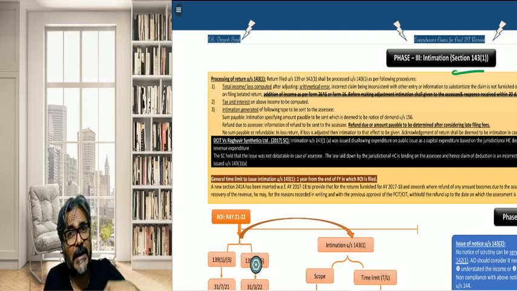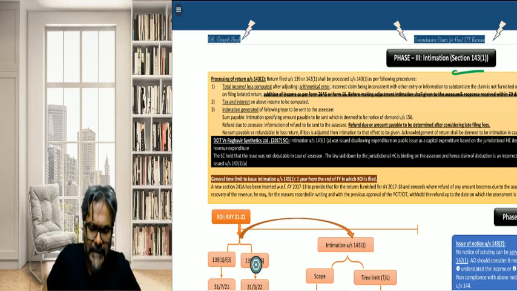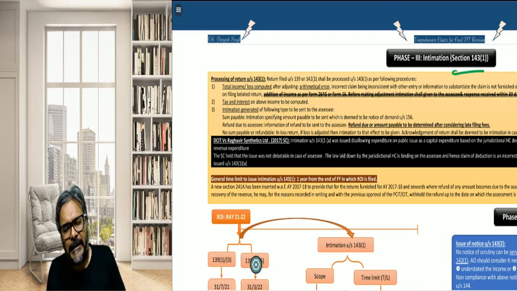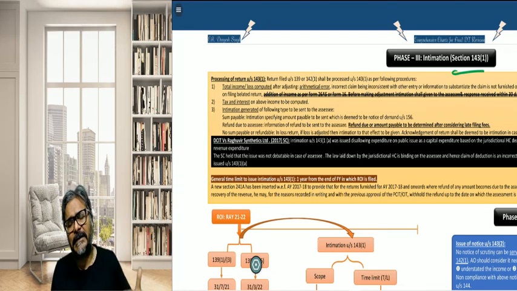Or in some cases, as you know, even tax due may arise. So whatever route you may have taken, students, if on the basis of the same there is any sum due that arises, then in respect of that, the intimation is also given.